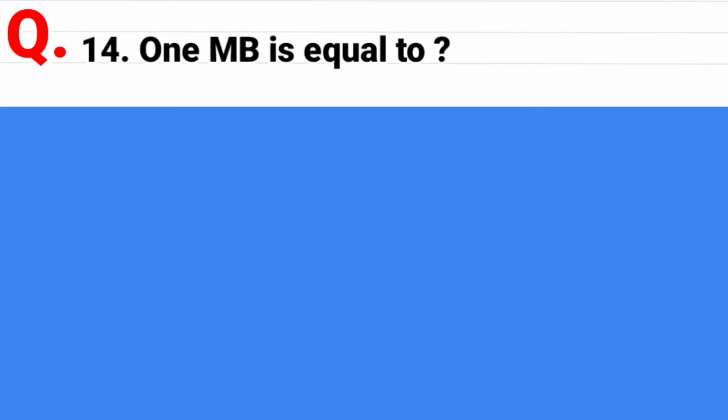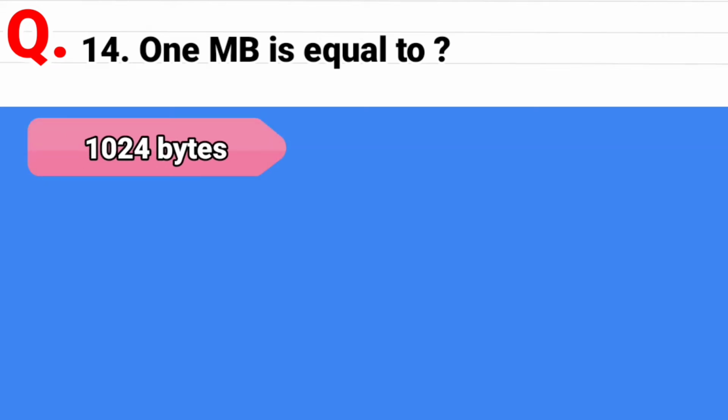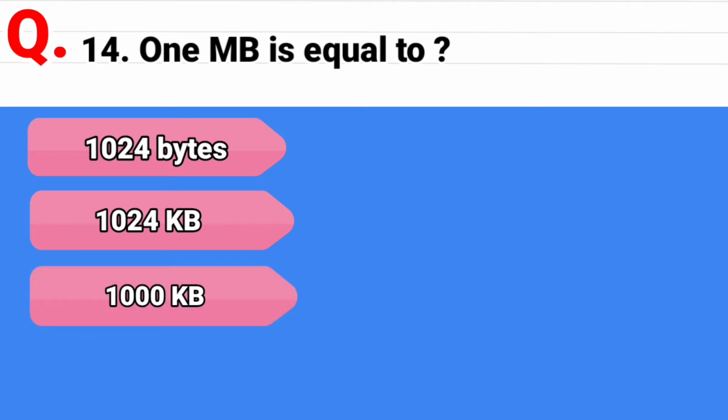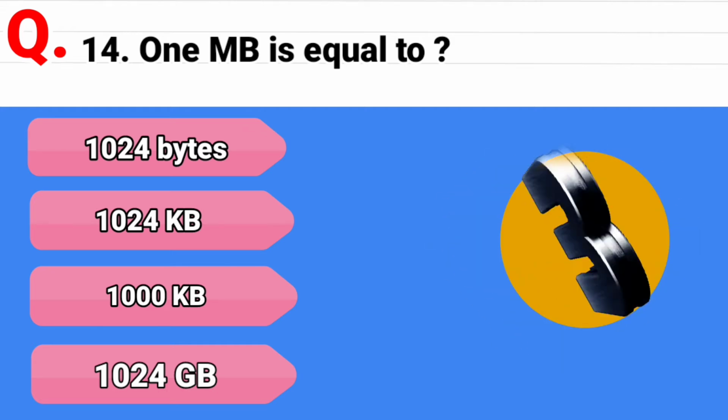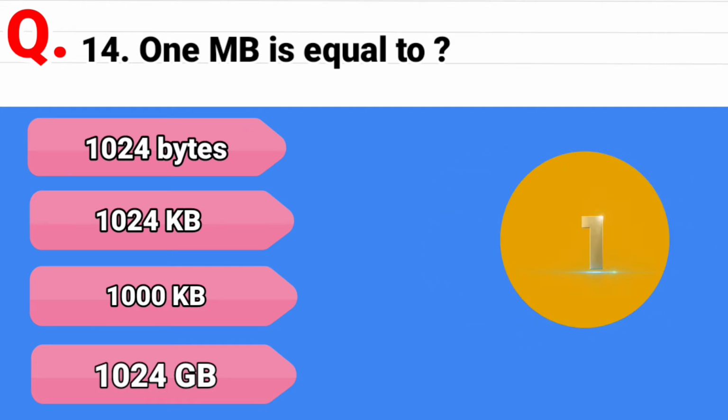Question 15. 1 MB is equal to, and the options are 1024 bytes, second option is 1024 kilobytes, third option is 1000 kilobytes, and the last option is 1024 gigabytes, and the correct answer is 1024 kilobyte.